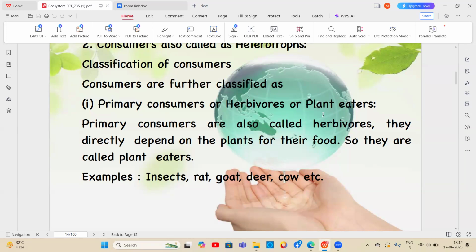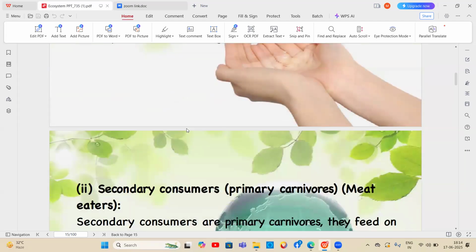They get energy by consuming the plants, the producers. So they are called plant eaters. Examples are insects, rats, goat, deer, cow, etc. These all come under the herbivores.